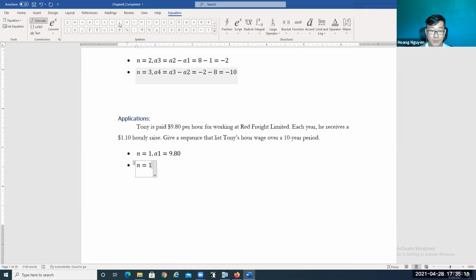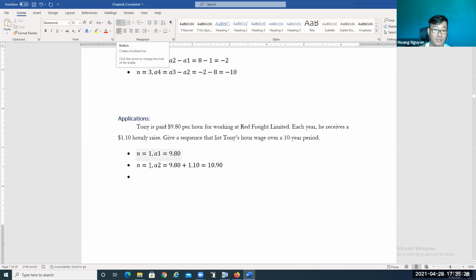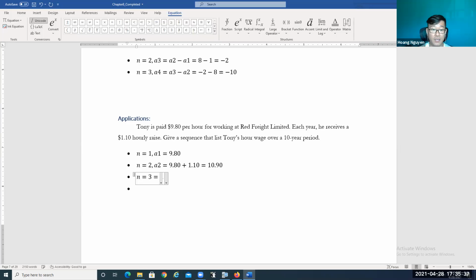Now when n is equal 2, we're gonna get A2 is equal $9.80 plus $1.10 more. So it's gonna be $10.90. Right? And then when n is equal 2, okay, so the second year, that's what Tony's gonna get. Now when n is equal 3, the third year we calculate A3, it's gonna be what? It's equal to the previous year, $10.90 plus $1.10 again. So it's gonna be $12.